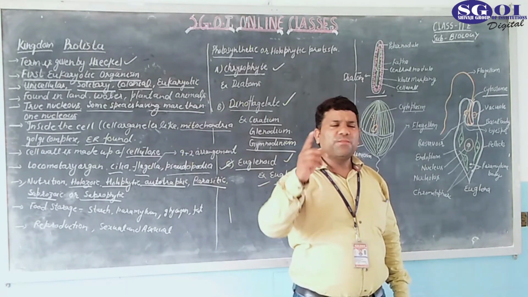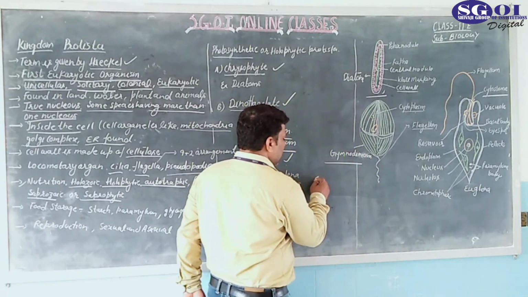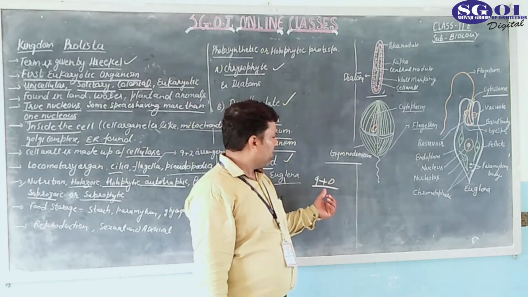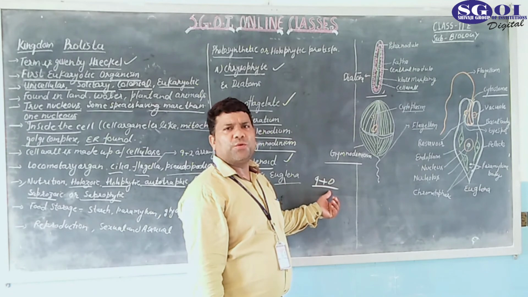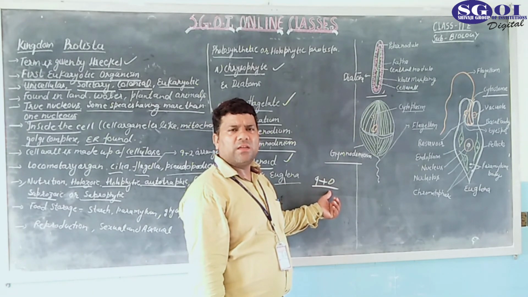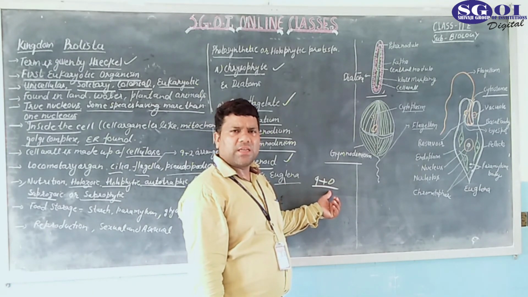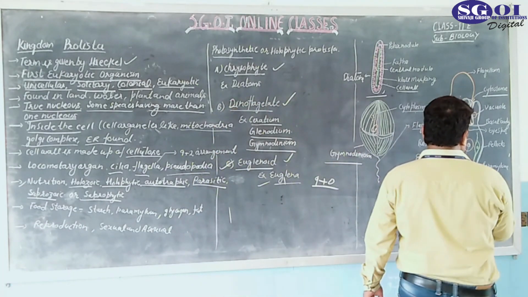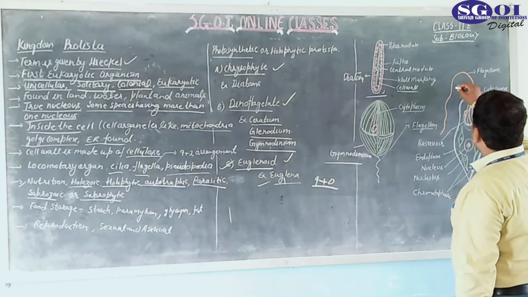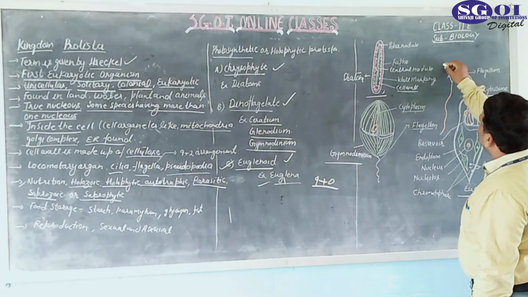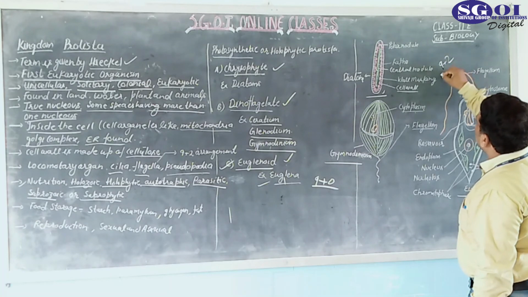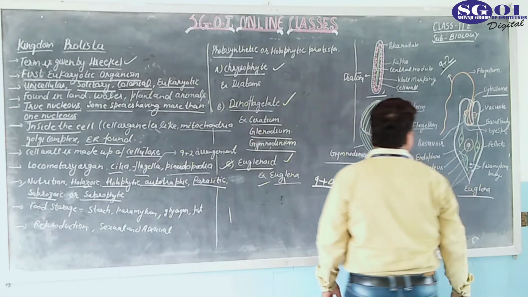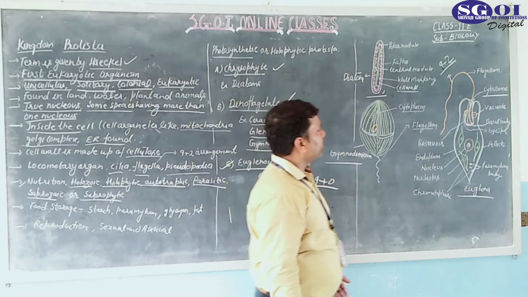The flagella of Monerans have a 9 plus 0 arrangement. This is an important point. Okay, 9 plus 0 arrangement of microtubules. What are microtubules? These are thread-like structures found inside the flagella. But in Euglena, because it is a eukaryotic cell, the flagella have a 9 plus 2 arrangement of the microtubules. Okay, this is a point to remember. This is a very important point.